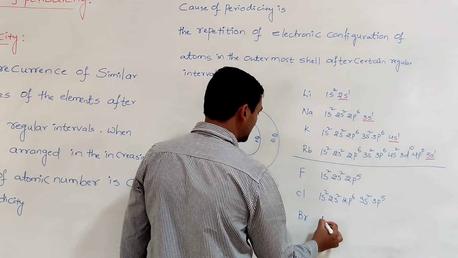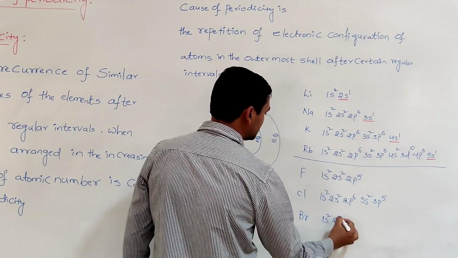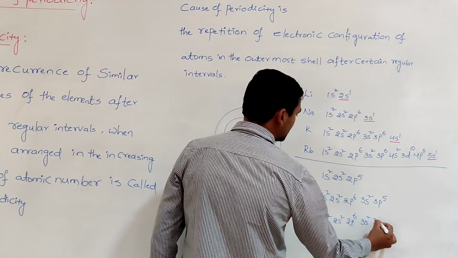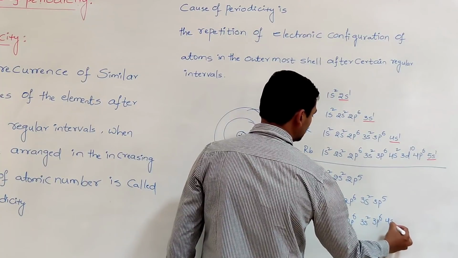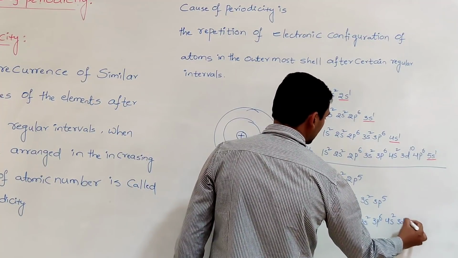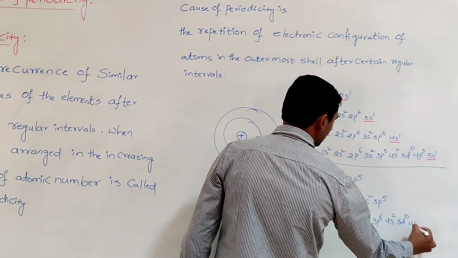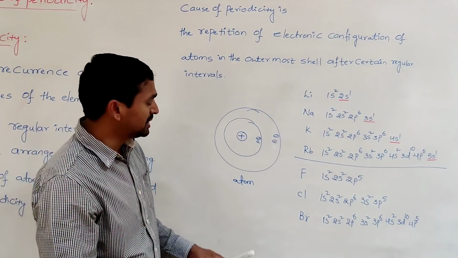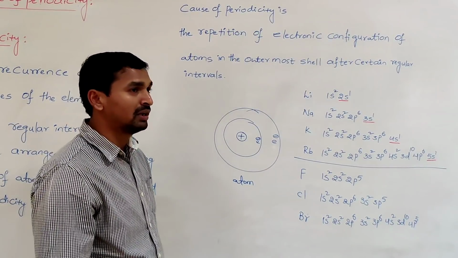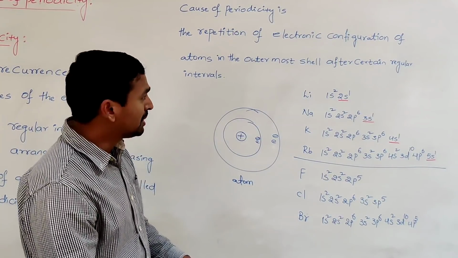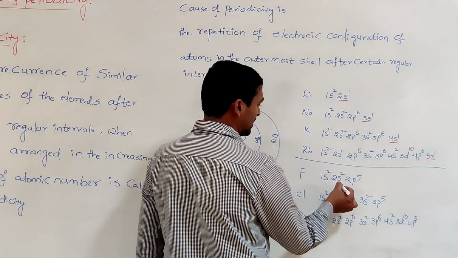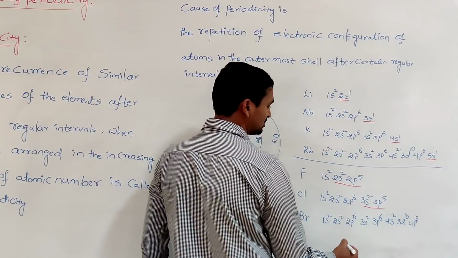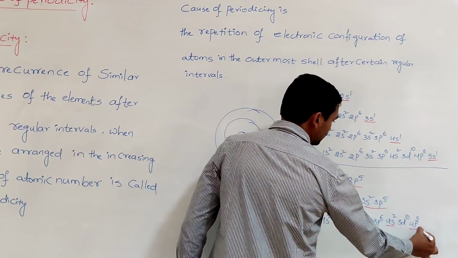Here it is 1s2, 2s2, 2p6, 3s2, 3p6, 4s2, 3d10, 4p5. When you observe these halogens, fluorine, chlorine and bromine are similar in properties because of the repetition of electronic configuration in the outermost energy level: 2s2, 2p5, 3s2, 3p5, 4s2, 4p5.